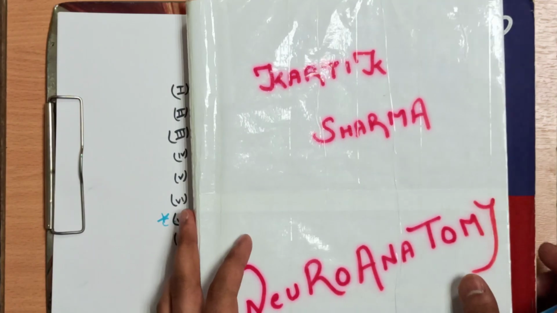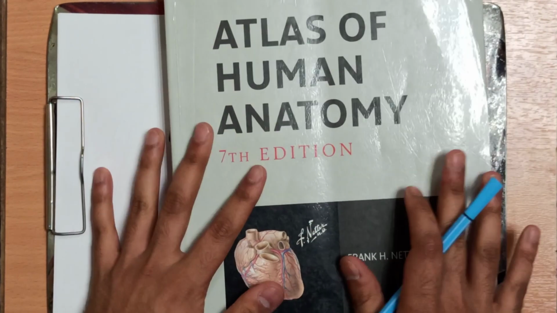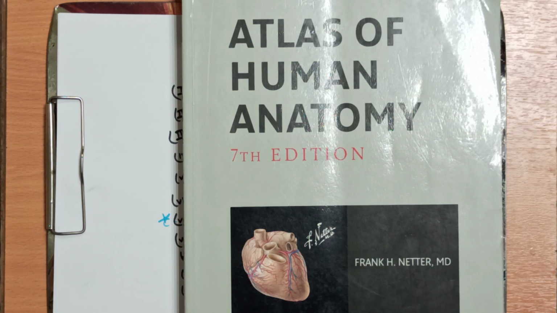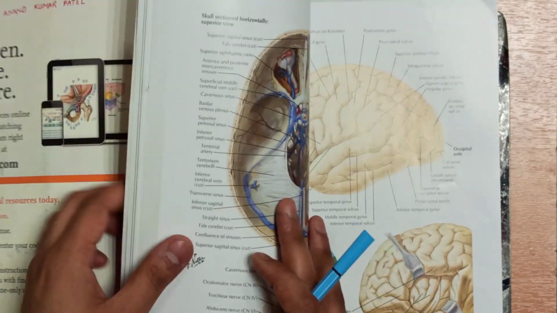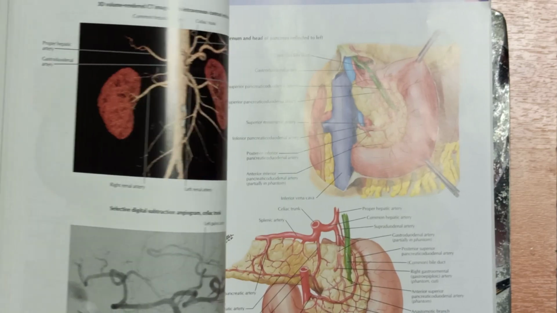As for an atlas, I generally use Netter's atlas. Some students use Gray's Anatomy or Gray's Atlas of Human Anatomy. In this book, each and every diagram is given in a precise manner and is very easy to understand.